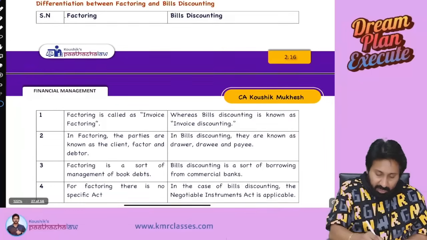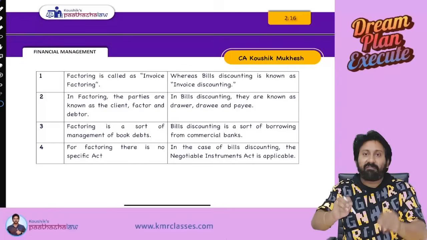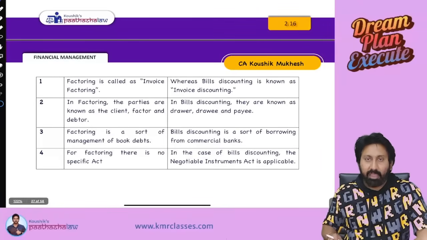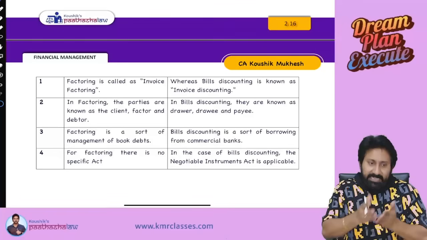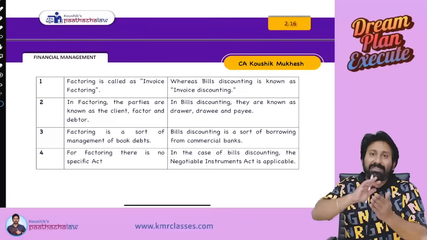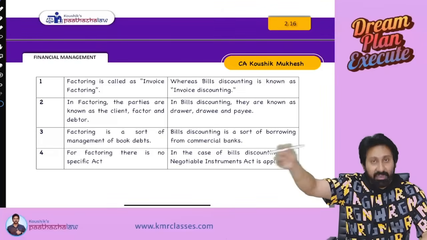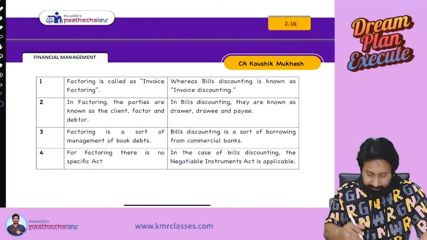Next one, factoring and bills discounting. Factoring means selling our debts to some other person to recover on a commission basis. For example, our bad debts are increasing day by day. Business says I should do recovery of bad debts. Therefore, we will sell the bad debts to another outside agency. They will recollect and give us, and from that we will pay commission to them. That concept we call factoring.